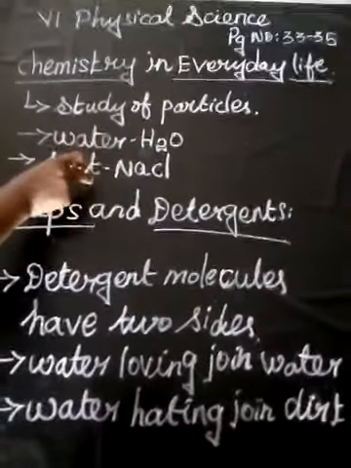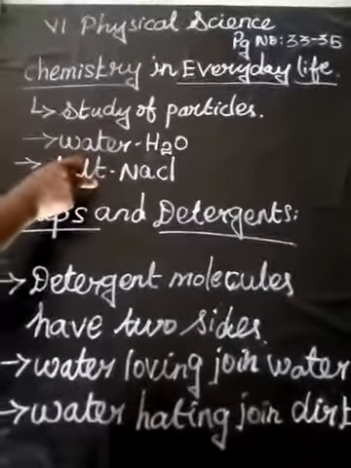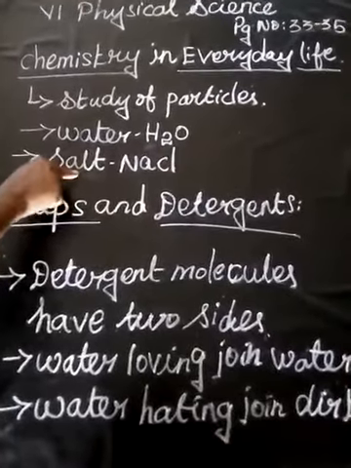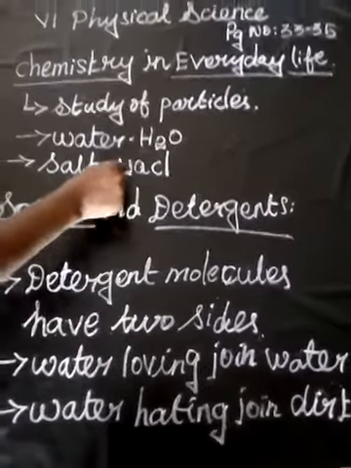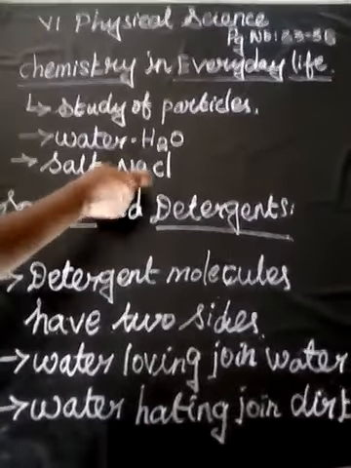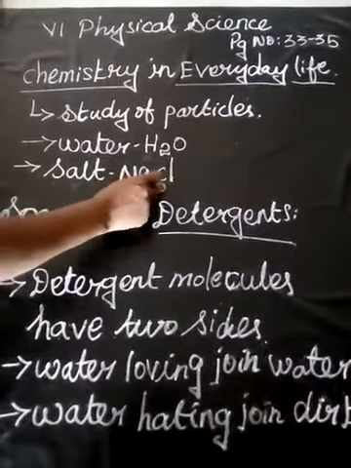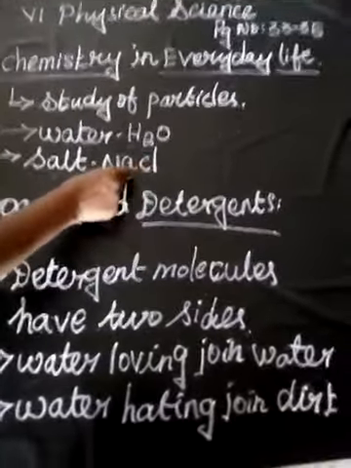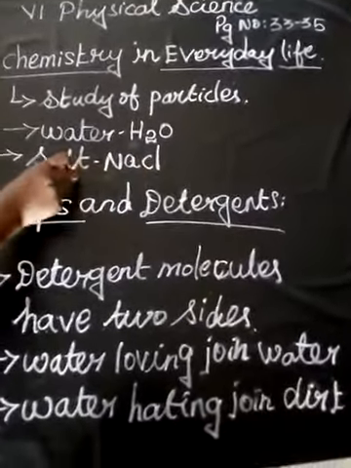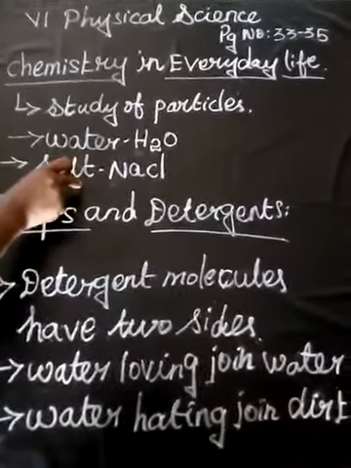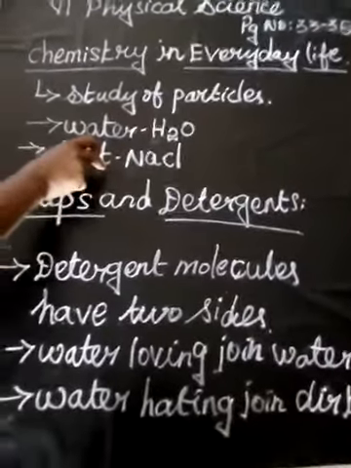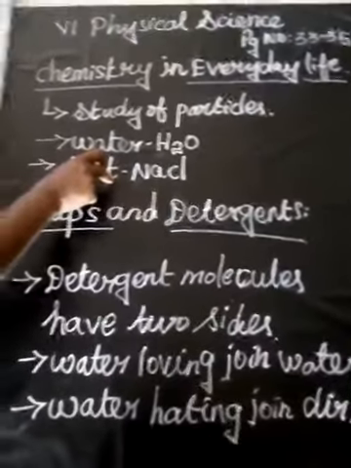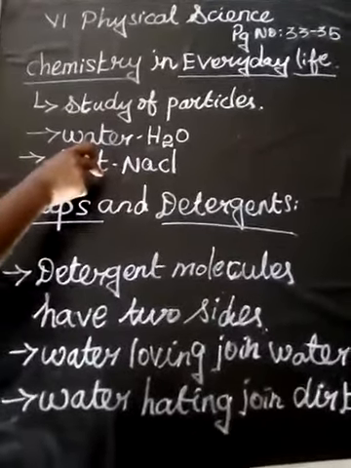Then you are using salt for preparing food. The salt is also one of the chemicals. For example, Na means sodium, Cl means chlorine. So sodium and chlorine joined together give sodium chloride. That is salt, which you are using in the kitchen. So all the things are made up of chemicals only.